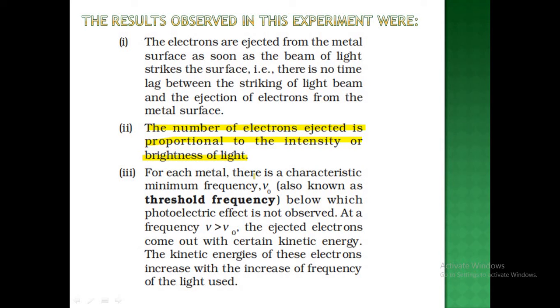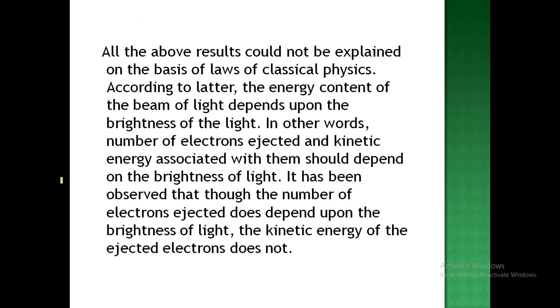For each metal there is a characteristic minimum frequency which is known as the threshold frequency. It is a very interesting term, you should remember it, below which the photoelectric effect is not observed. It means to observe a photoelectric effect, a minimum frequency known as the threshold frequency should be there in the light, so that photoelectric emission can take place. Now, all the above results could not be explained on the basis of classical physics.